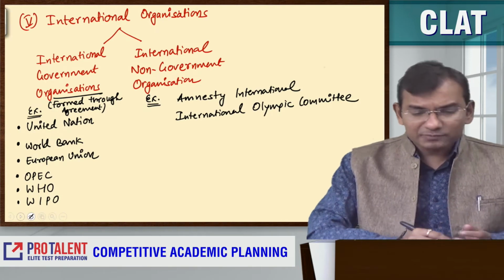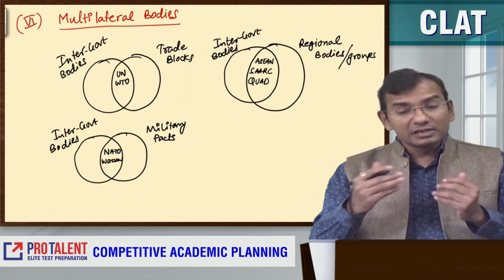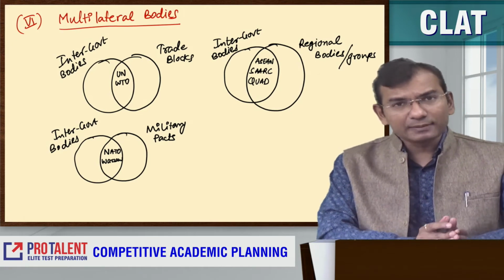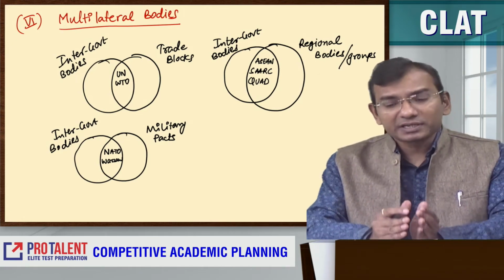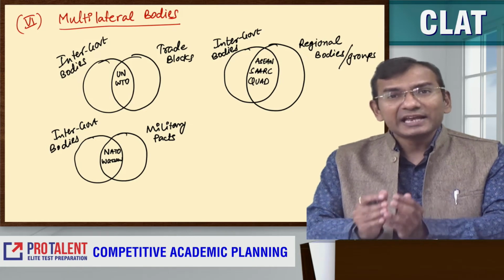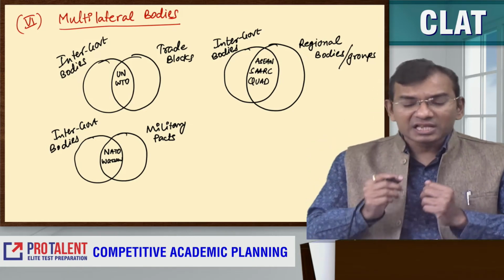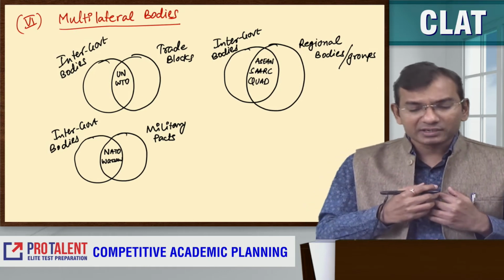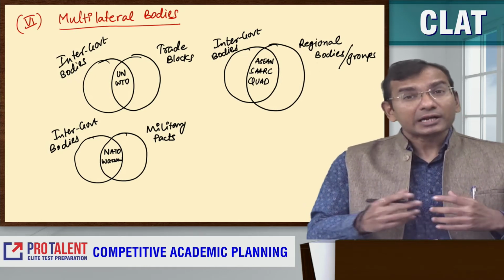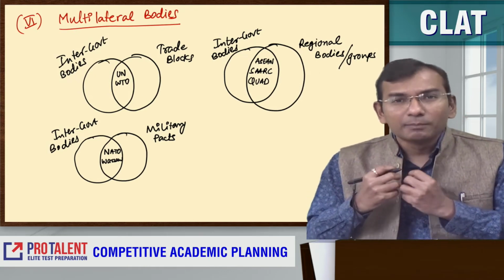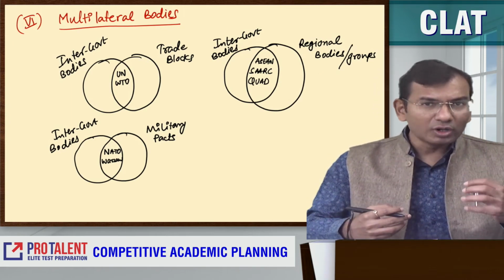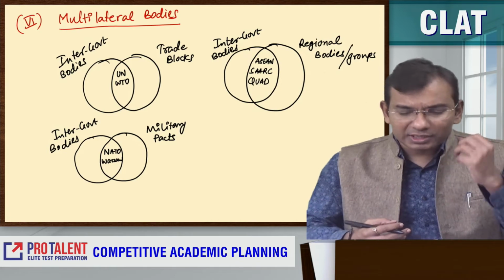And then comes multilateral bodies. Multilateral bodies may be intergovernmental bodies as well. For example, some intergovernmental bodies come with trade related activities like WTO. They come through a trade agreement. Intergovernmental bodies also come with a military pact, military grouping like NATO and Warsaw. NATO is the North Atlantic Treaty Organization.